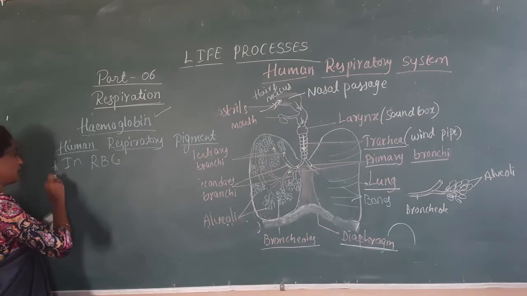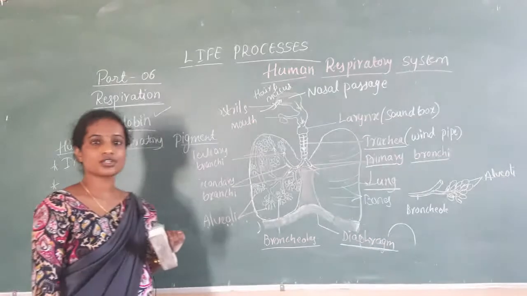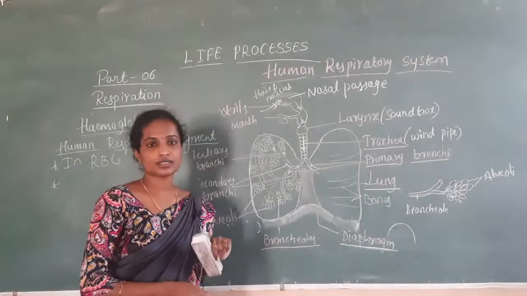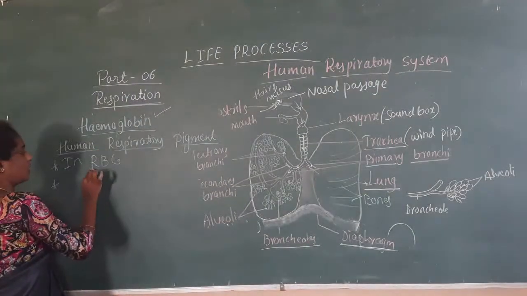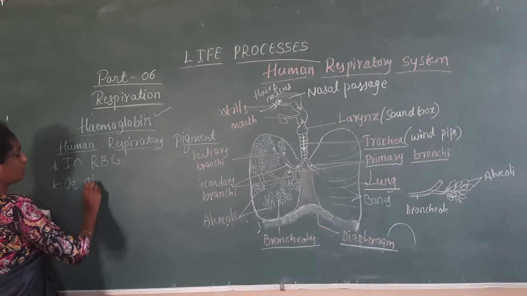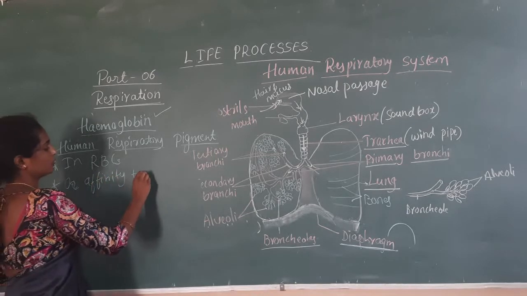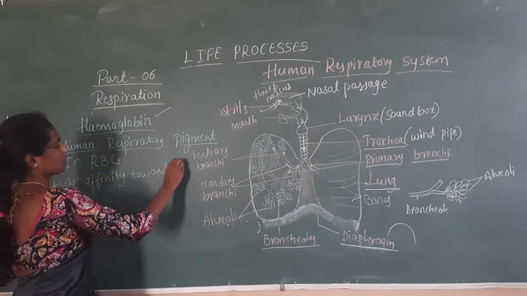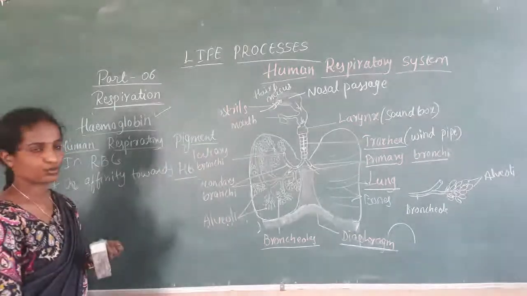So, as the hemoglobin carries the oxygen, oxygen should have more affinity towards the hemoglobin. Here, oxygen has affinity towards Hb. Hb means hemoglobin.